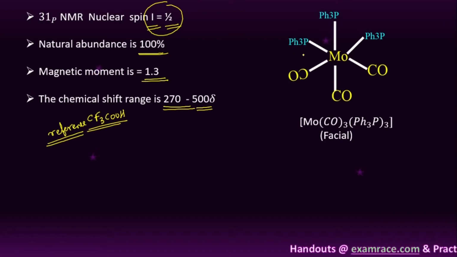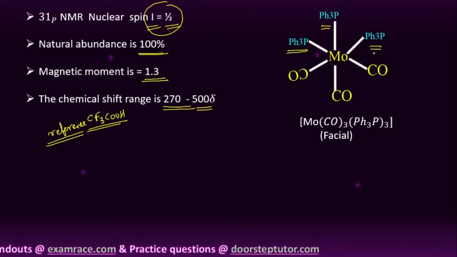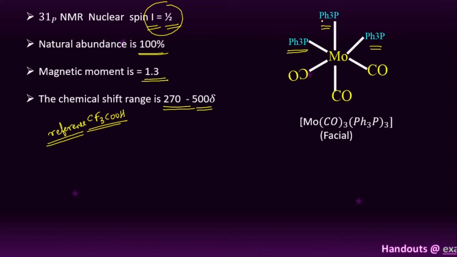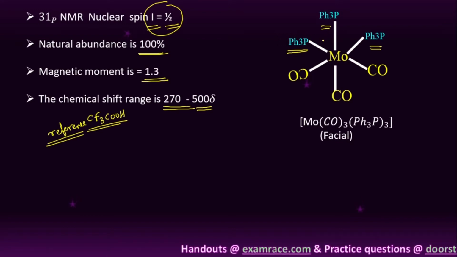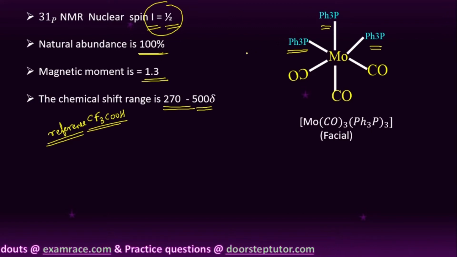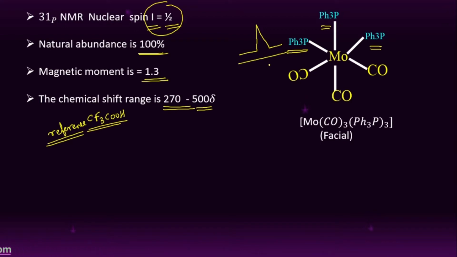Here in this facial metal complex, all these triphenyl phosphines are cis to each other and in a chemically equivalent environment, so it gives only one signal, because all these triphenyl phosphine ligands are cis to each other. Therefore it gives only one signal in the P31 NMR spectroscopy. So this is the only one signal we will get in the P31 NMR spectra, right?